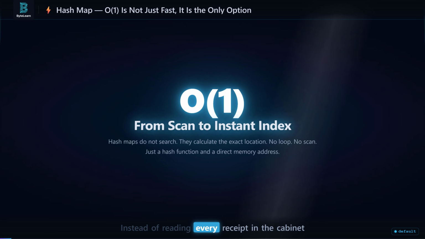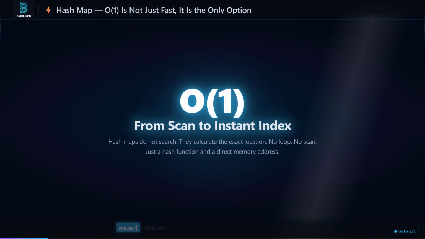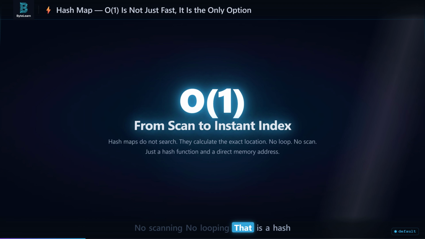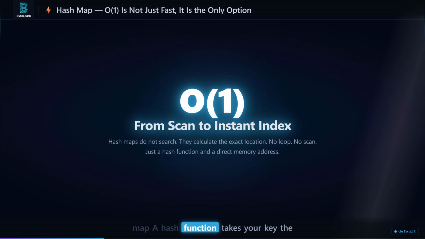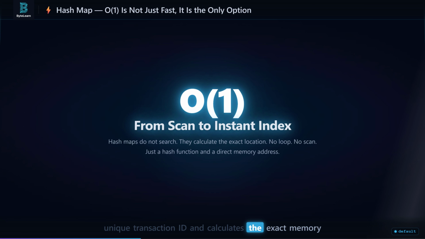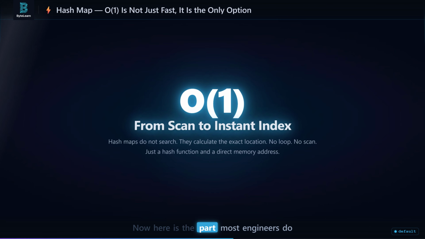Instead of reading every receipt in the cabinet, imagine a system that instantly tells you the exact folder number based on the transaction ID. No scanning, no looping. That is a hash map. A hash function takes your key, the unique transaction ID, and calculates the exact memory address where the status lives. Lookup, insert, delete, all Big O of 1, constant time regardless of how many millions of payments are happening.